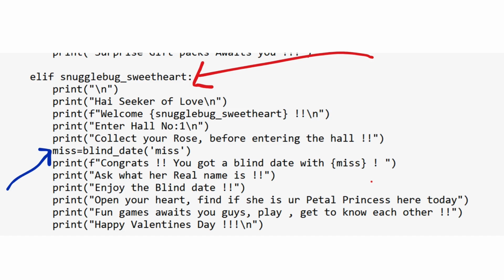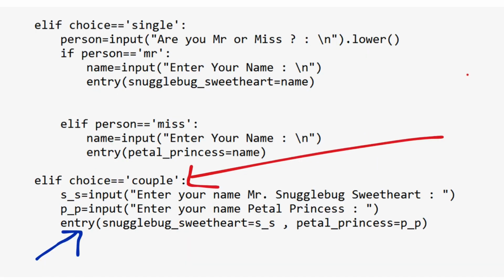Now let's move back to our while loop. What if the user's asked entry is couple? So the choice variable is couple, right? So this elif block will be executed asking for the names of Snugglebug Sweetheart and his petal princess, then making a function call to the function named entry with keyword argument type. Hope you know. If not, watch that video and come back. The link is in the description box.